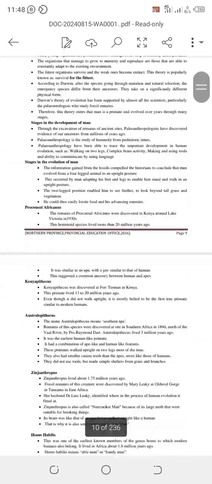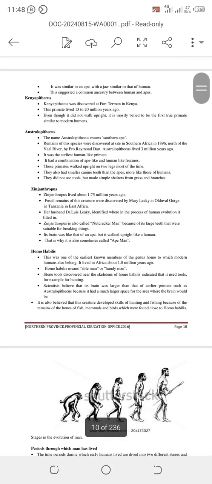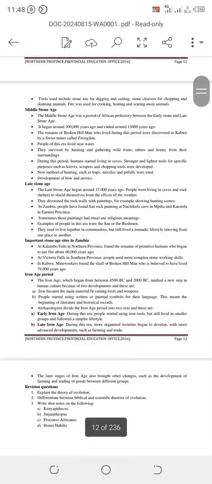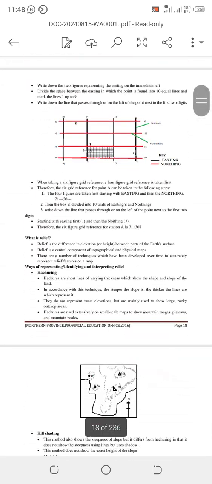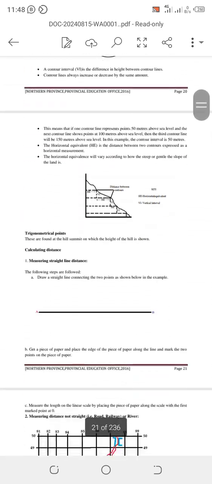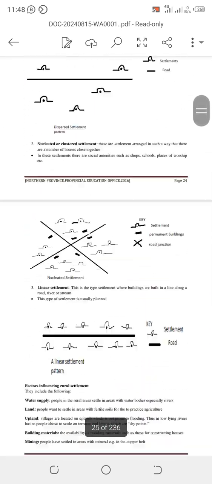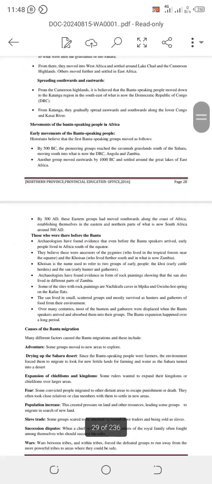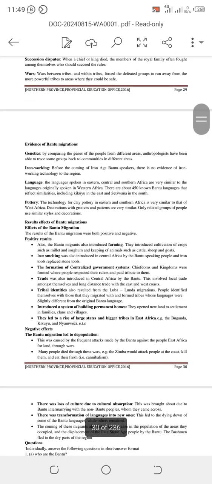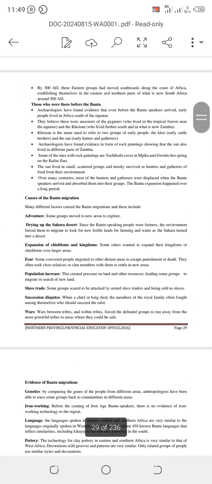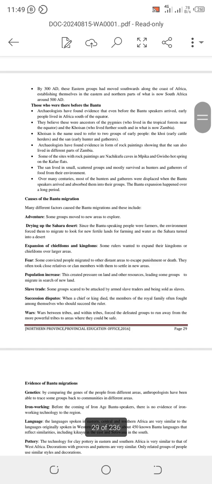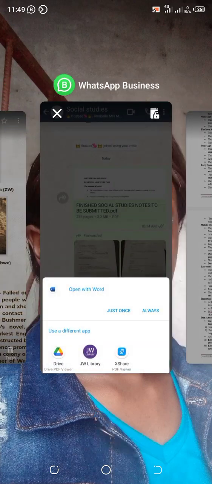One of the things is that if there's overpopulation in an area, that can cause you to want to move to an area which is less populated, because not everyone wants to live in a crowded place. So overpopulated areas can cause you to migrate. This is on page 29. That's where you're going to find the answers to this. Causes of the Bantu migration. Isn't that what they're asking in the question?